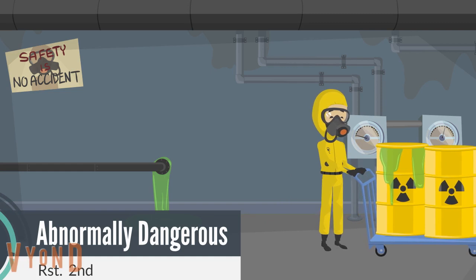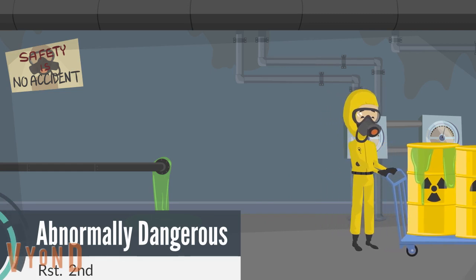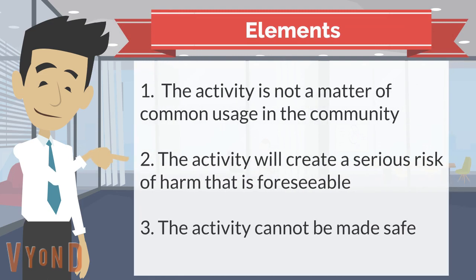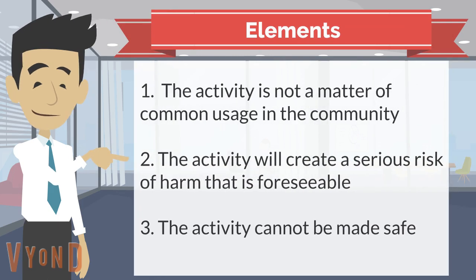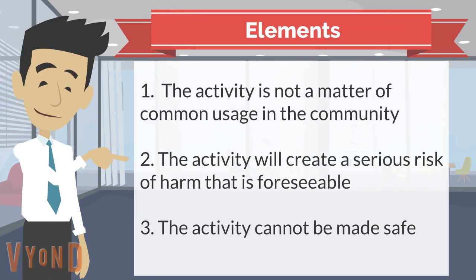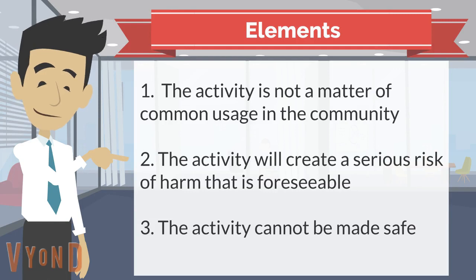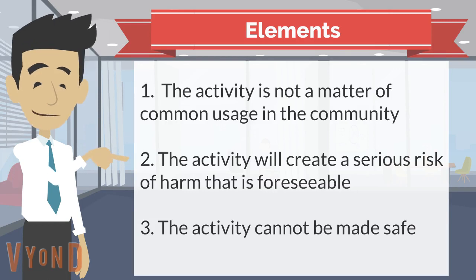There are 3 elements required for activities to fall into this category. 1 is that the activity is not a matter of common usage in the community. The second is that the activity will create a serious risk of harm that is foreseeable. The third element is that the activity cannot be made safe. A great example is the case Rylands v. Fletcher, in which some mines were flooded by a mill owner's reservoir, and is recommended reading for this topic.